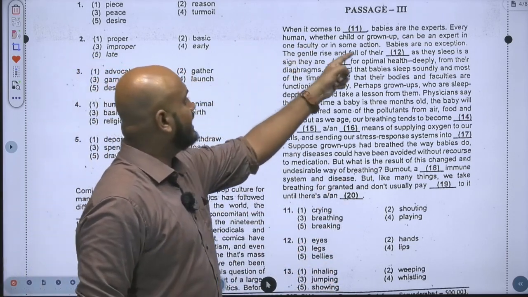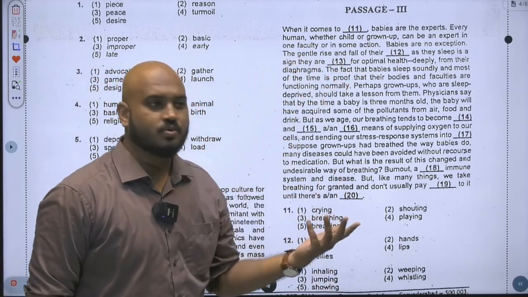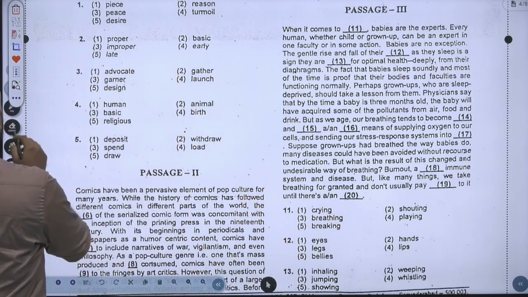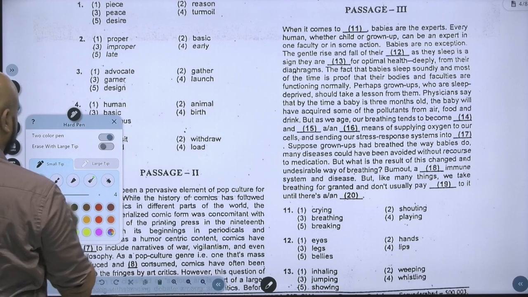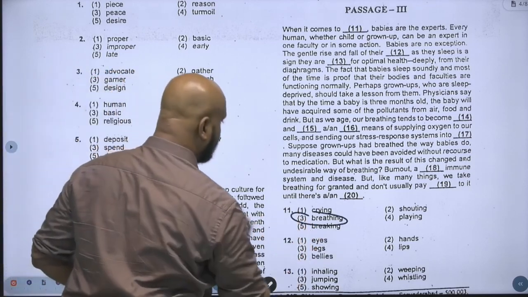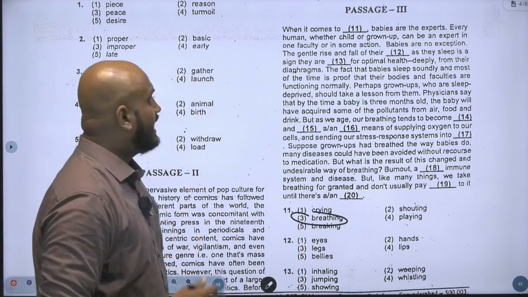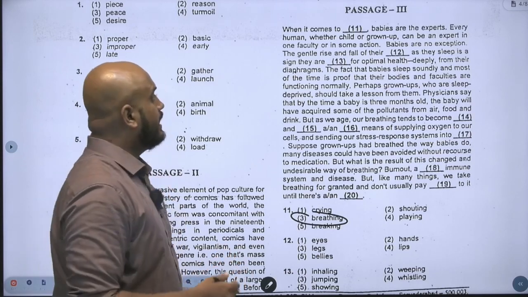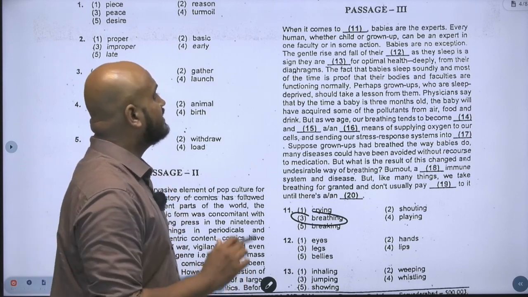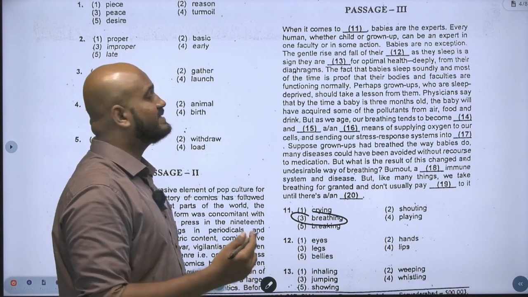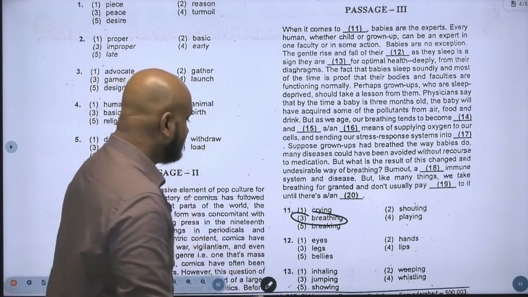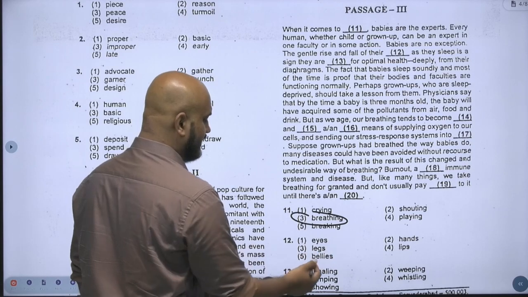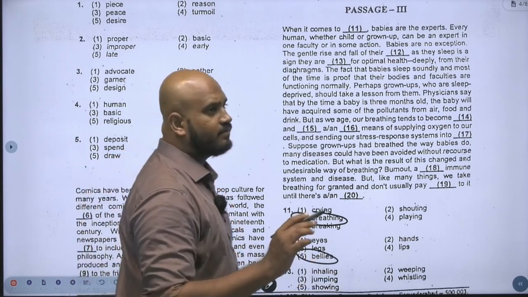So now having said that, I'll read it again. When it comes to dash, babies are the experts. When it comes to what? When it comes to, you tell me, what is it? Breathing. I hope you got my point now. When it comes to breathing, babies are the experts. Every human, whether child or grown up, can be an expert in one faculty or in some action. Babies are no exception. The gentle rise and fall of their dash as they sleep is a sign. As they sleep, what? Fall of their what? Eyes, hands, legs, lips, bellies. Obviously, bellies.